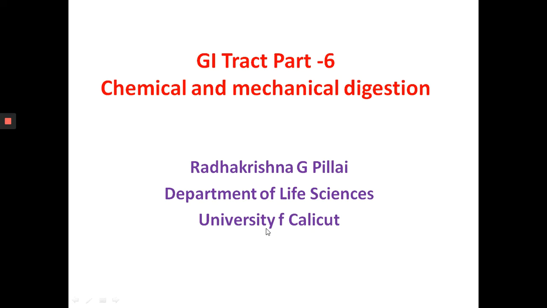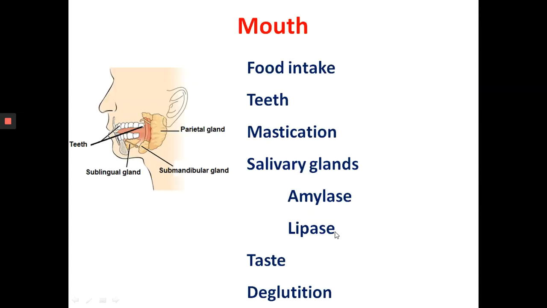Digestion describes the process by which complex dietary substances are converted into simple forms that can be absorbed by the body. The first part in the gastrointestinal tract is the mouth. This is where we take the food in.